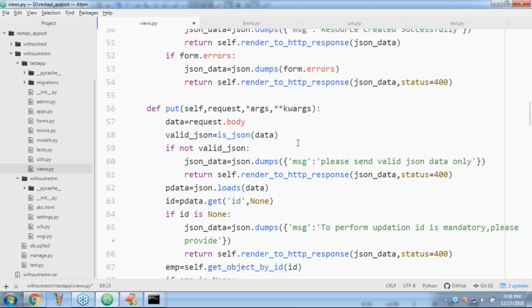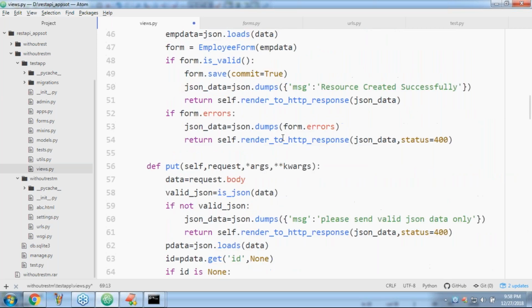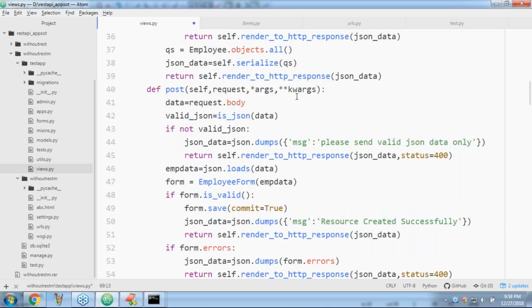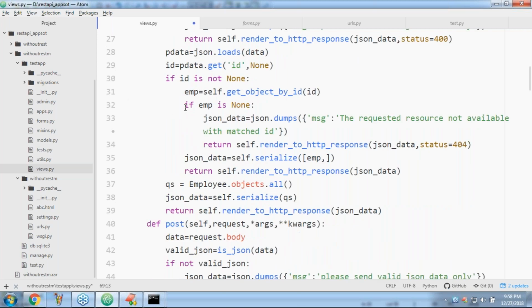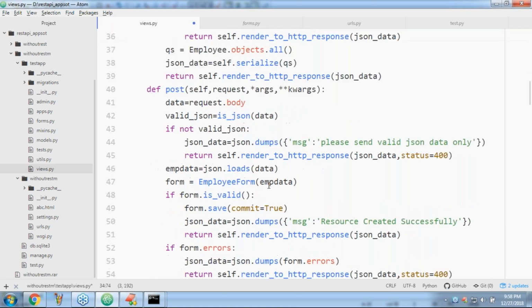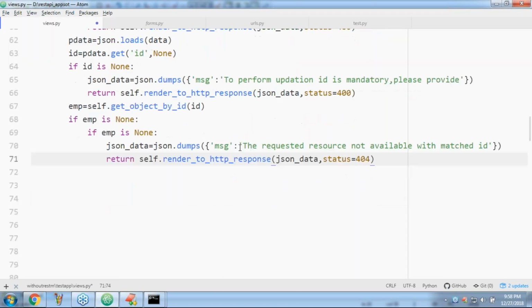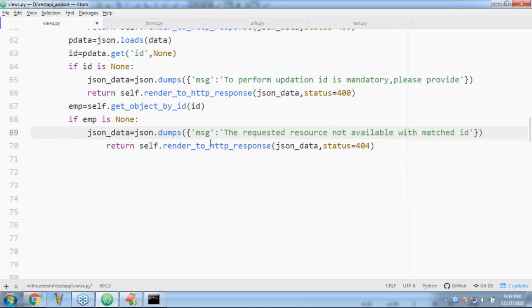Now what I will take is, sir, here, just somewhere we use it. If EMP is none, return like this, right? Now mostly copy paste. Yes, friends. Can you please have a look once? If EMP, sorry, this line is not required because already copy pasted, second time it's going to come.